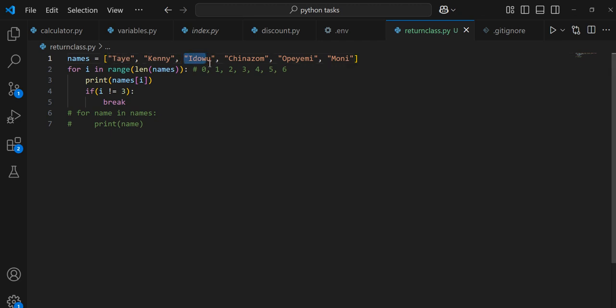Now, let me explain what this assignment means. If the location of Idowu is changed from this place to this place, that means it's between Taye, Kenny, Chinazom, and the others. Do we get it? Yes. If the location of Idowu is shifted from this place to this place, that means it should print Taye, Kenny, Chinazom.